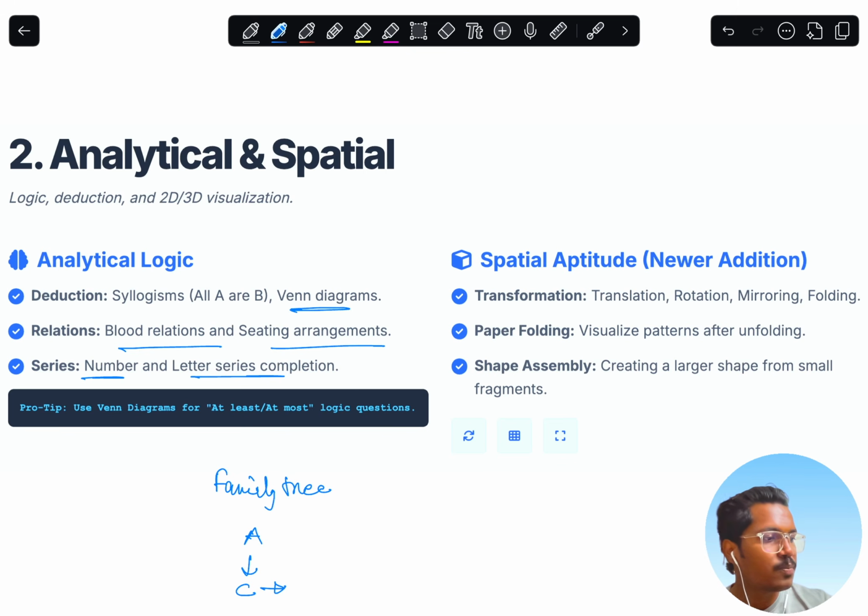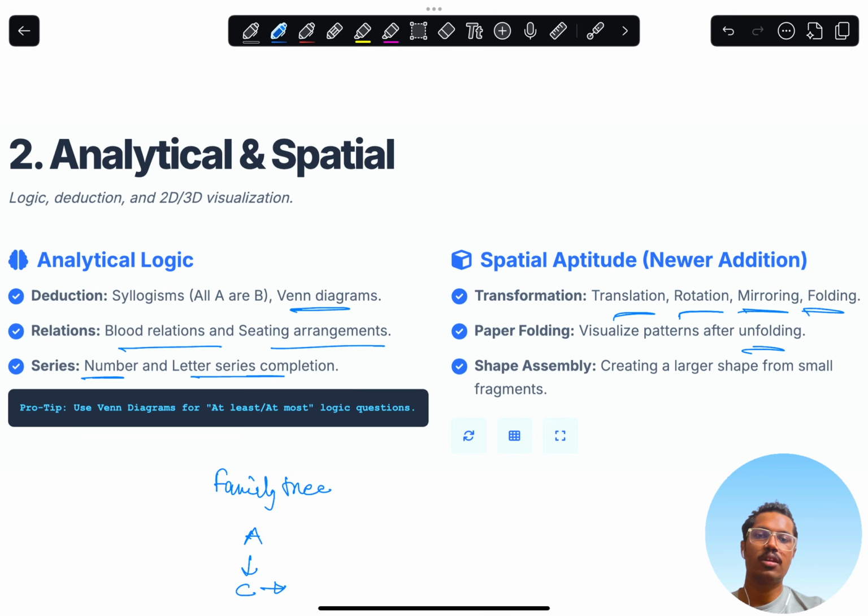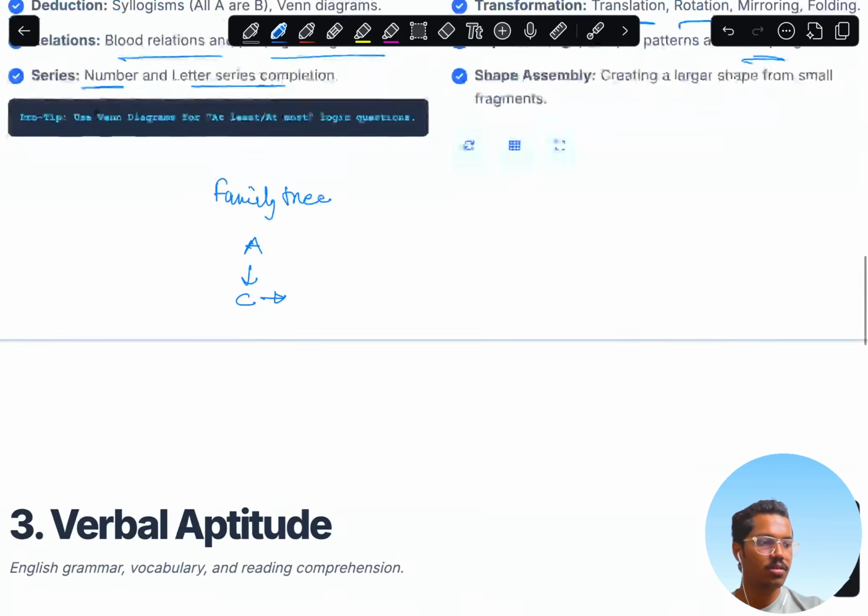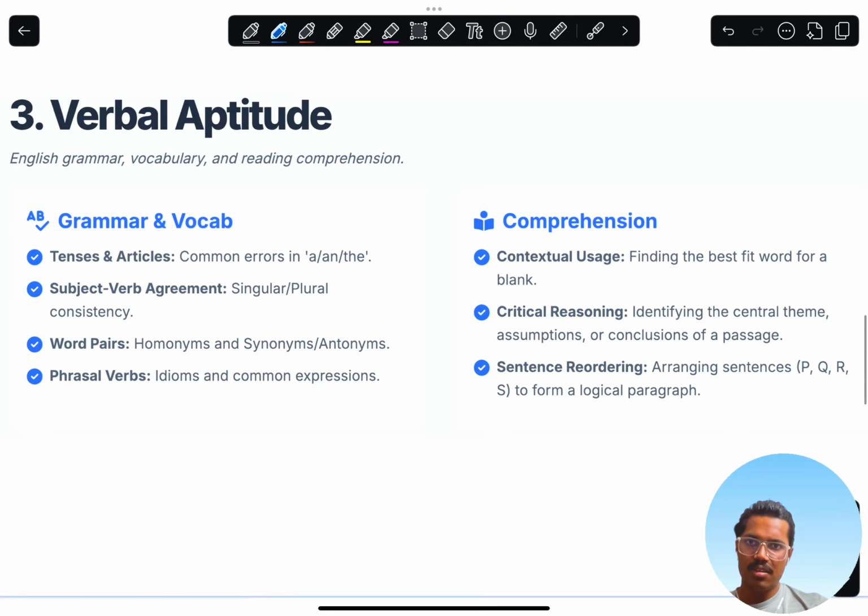Then the spatial aptitude. Spatial aptitude is basically where you have an opened dice, and you have to show which face is opposite to five. These are questions like mirroring, folding, rotation, and translation. Paper folding and pattern unfolding are things you can imagine and then answer in spatial aptitude questions. Third is the verbal aptitude.